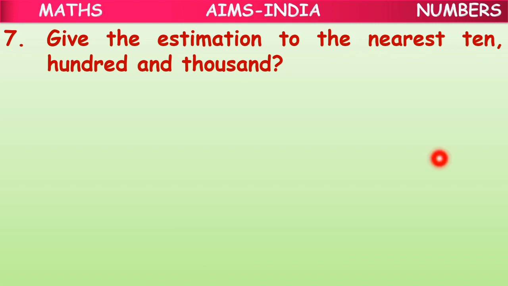The next question is, give the estimation to the nearest 10, 100 and 1,000. Here a single number will be given which should be estimated to all three nearest, that is nearest tens, hundreds and thousands. The first question is 792.